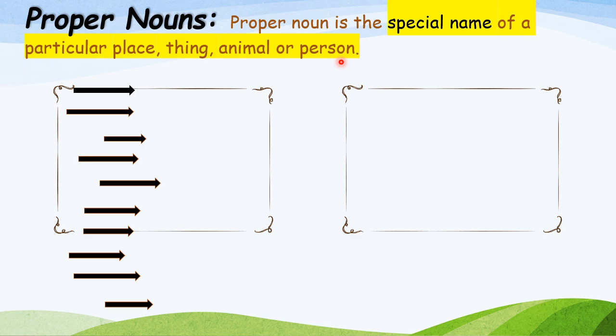Let's take another example. Suppose I want to go for a movie, but this time I'm sure which movie I want to see with my friends. When I'm saying I want to go to a movie and I'm sure which movie, that means we are talking about proper nouns. Like, I want to see the movie Frozen 2 with my friends.